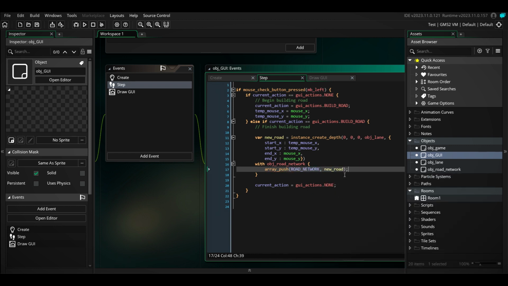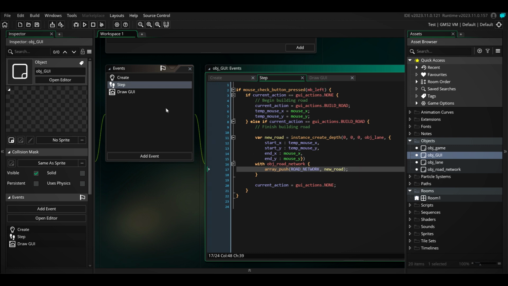Great. And now we want to draw two places, because we want to draw the finished road, and we want to draw that in the road network. And then we want to draw the making. So we'll draw a temporary, maybe transparent line, and then we'll draw it fully built afterwards. And for now, they'll just be lines, okay? So there's nothing too fancy about that.